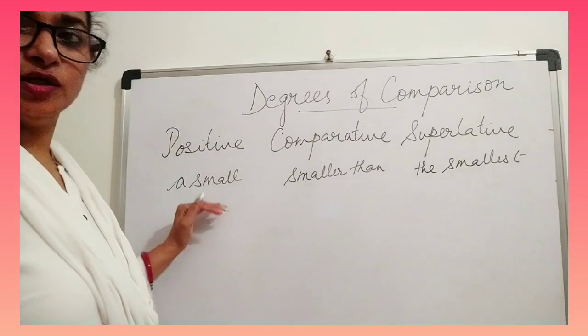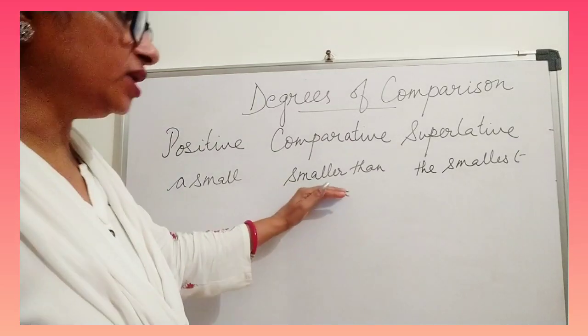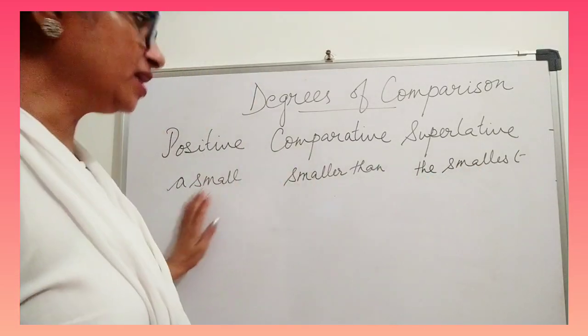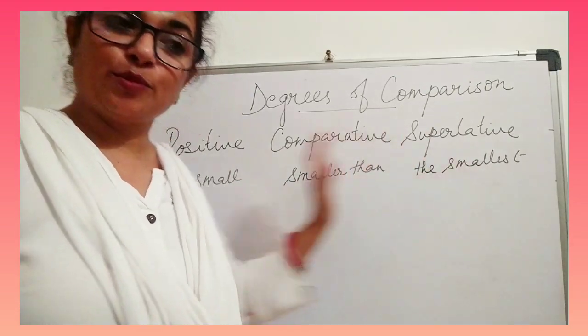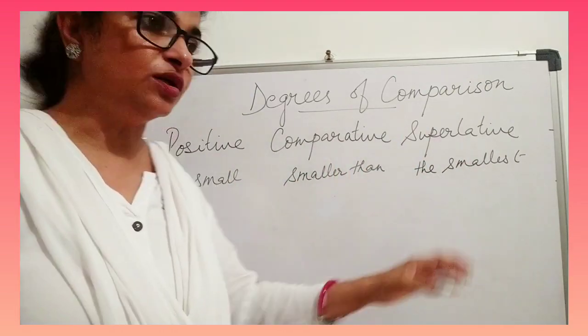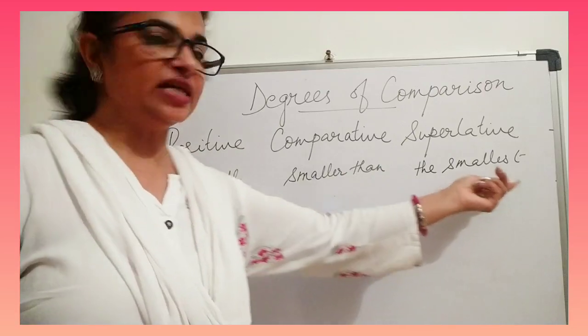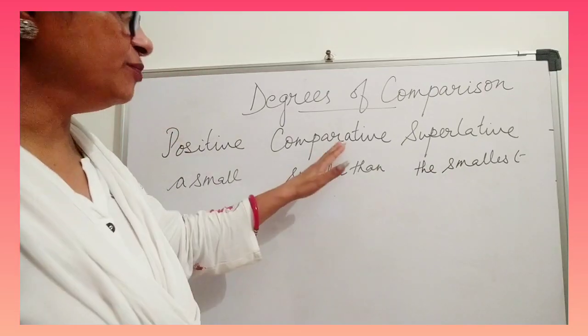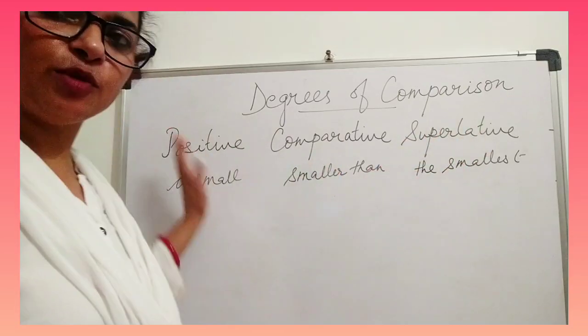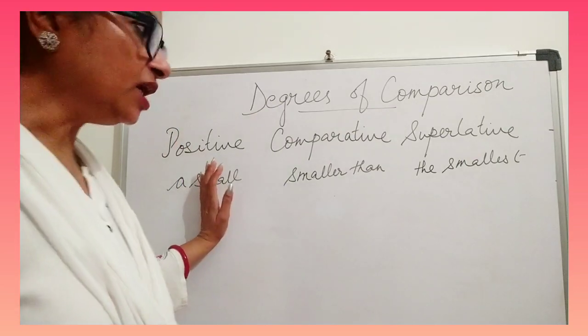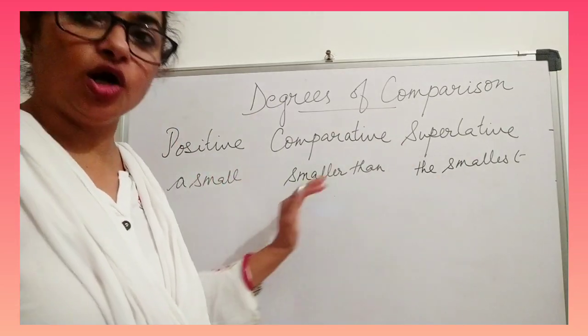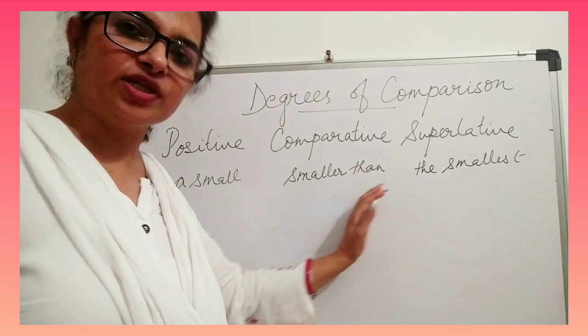The degrees: small, smaller, smallest; big, bigger, biggest; bright, brighter, brightest. So by adding ER and EST, we can make the comparative and superlative of the positive degree. These types are called regular degrees.